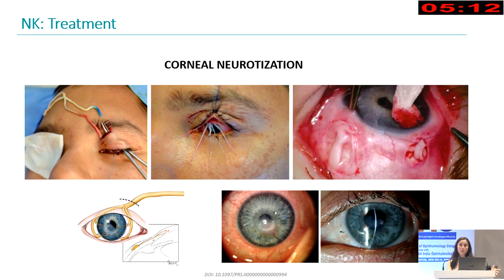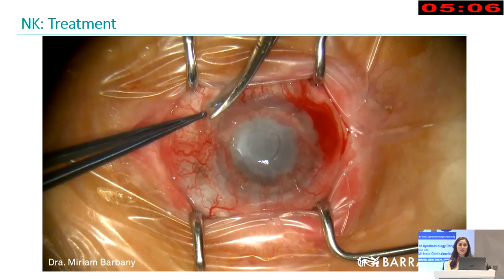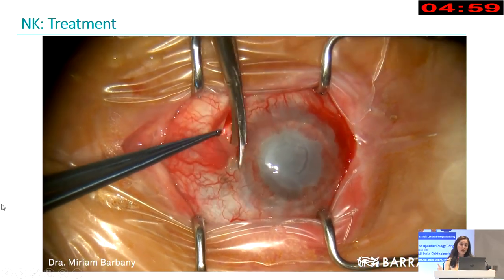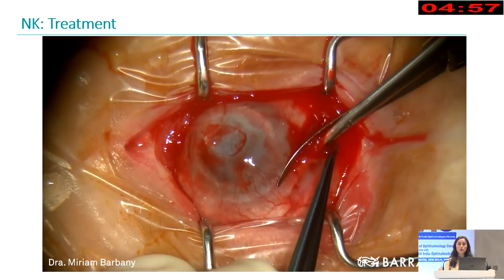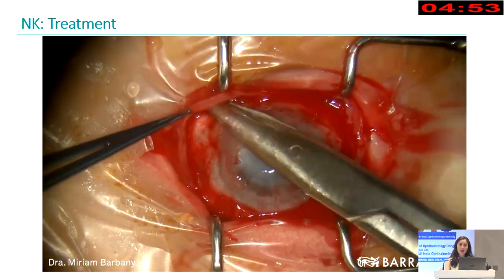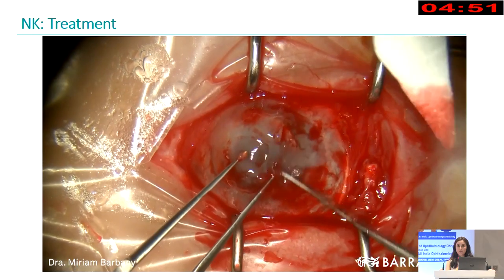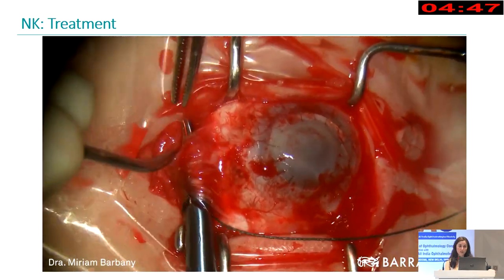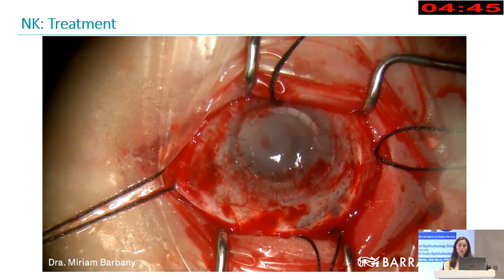It takes some months to start giving results, but it's a good procedure now. But in some cases that are more progressed, or where we have problems with the eyelids and also limbal deficiency, we will need other procedures such as keratoprosthesis, transmucous type 1, or osteokeratoprosthesis done with tibial bone or teeth.